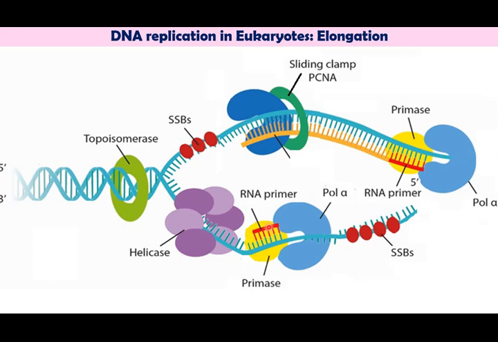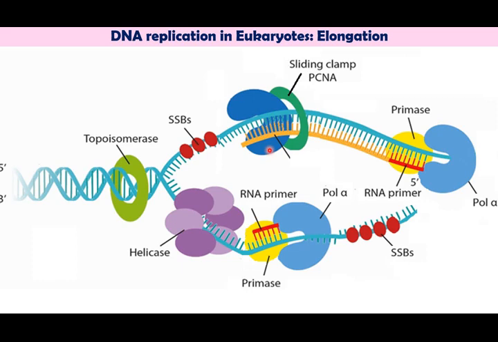The other DNA polymerase enzyme, that is DNA polymerase delta, is associated with and stimulated by proliferating cell nuclear antigen, PCNA, a protein found in large amounts in nuclei of proliferating cells. PCNA forms a circular clamp that greatly enhances the processivity of the polymerase enzyme.